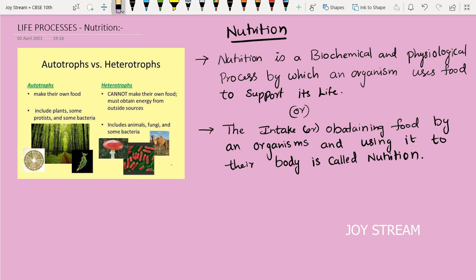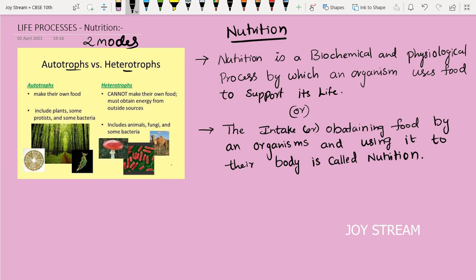And look at the second definition. This is the same meaning. The intake or obtaining of food by an organism and using it in the body is called nutrition. So what are the two forms of nutrition? There are two modes of nutrition: autotrophic nutrition and heterotrophic nutrition.